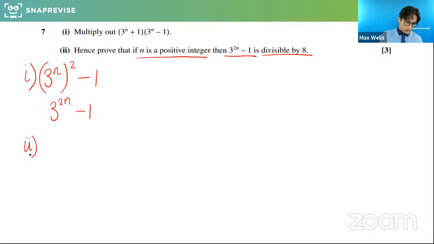First way we can do this is, if n is a positive integer, a positive whole number, then what we've got is 3 to the n. Would that be odd or even in general? What do we reckon?